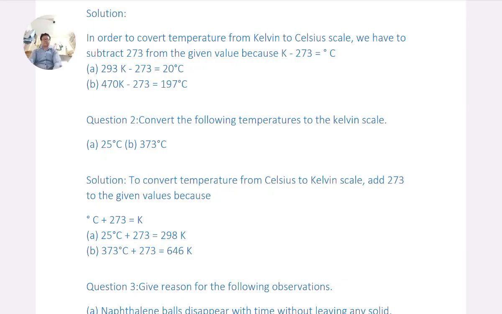Question 2. Convert the following temperature to the Kelvin scale. A. 25 degrees centigrade. B. 373 degrees centigrade. Solutions. To convert the temperature from Celsius to Kelvin scale, we add 273 to the given values, because degree centigrade plus 273 equals Kelvin. A. 25 degrees centigrade plus 273 equals 98 Kelvin. B. 373 degrees centigrade plus 273 equals 646 Kelvin.